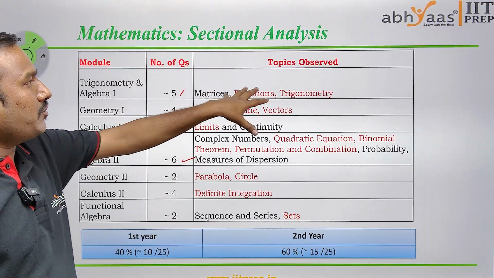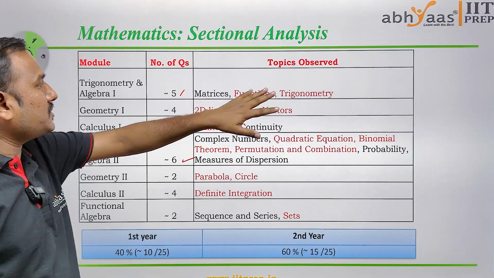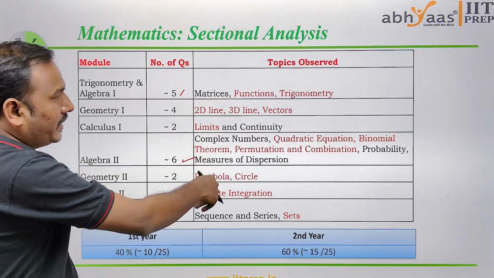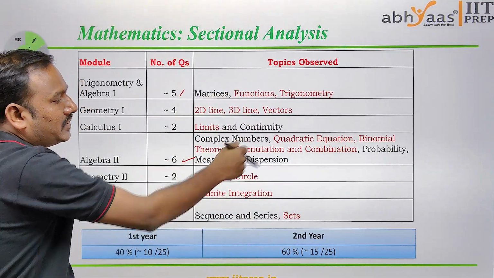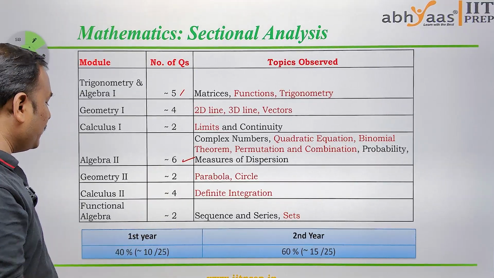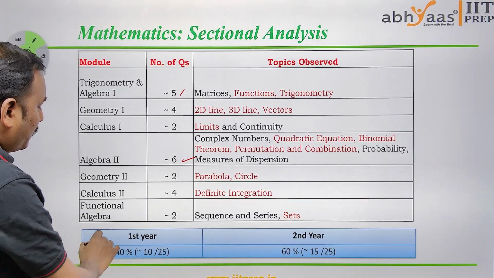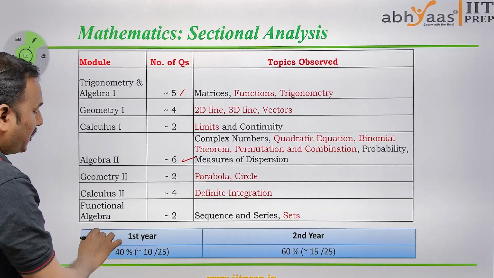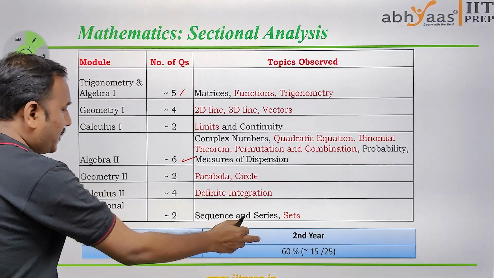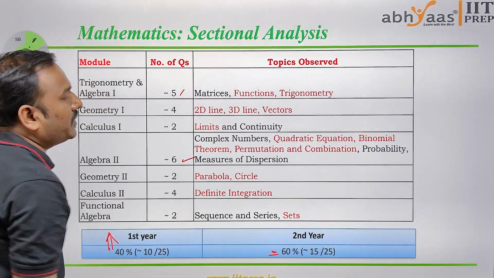Now these are the difficult types of questions we found: functions, trigonometry, and 2D lines. The topics in red color are the difficult topics. Between the first year and second year syllabus, we have 40% from the first year and 60% from the second year syllabus.